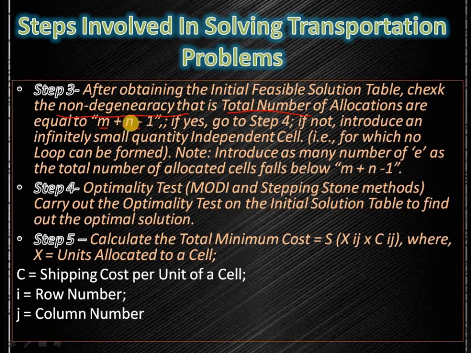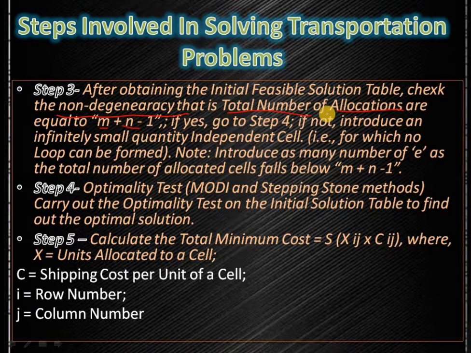N means number of rows, which is usually the origin. M means number of columns. Columns plus rows minus 1. The number of allocated cells you make in the cost matrix must equal m plus n minus 1.